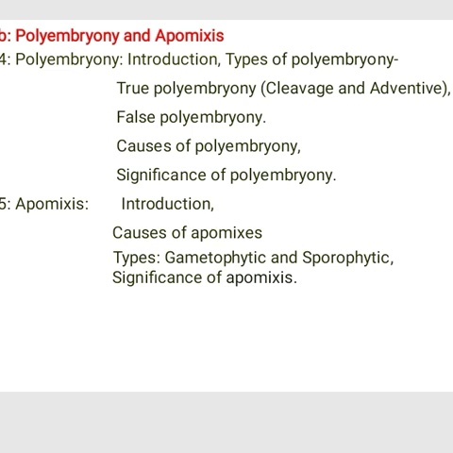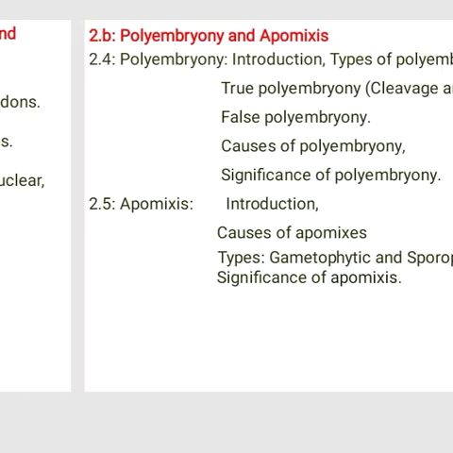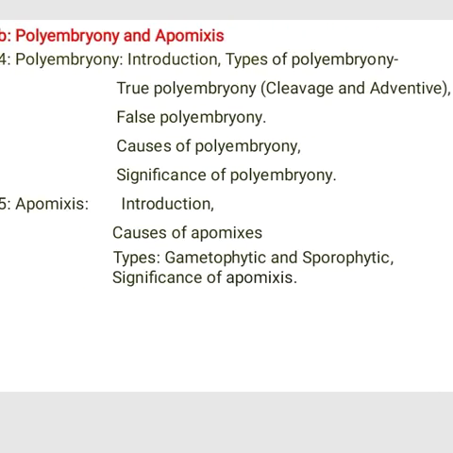Polyembryony: introduction, types of polyembryony, that is true polyembryony and false polyembryony, then the causes and the significance of polyembryony. Then apomixis: introduction, causes of apomixis, types, gametophytic and sporophytic, and significance of apomixis. So you have to complete these two topics in the first semester.